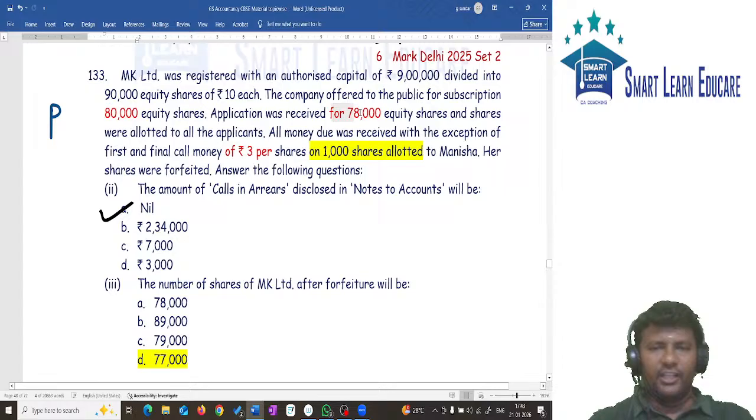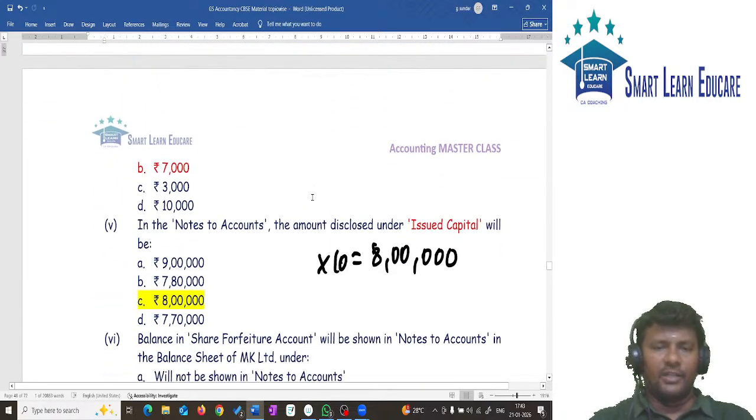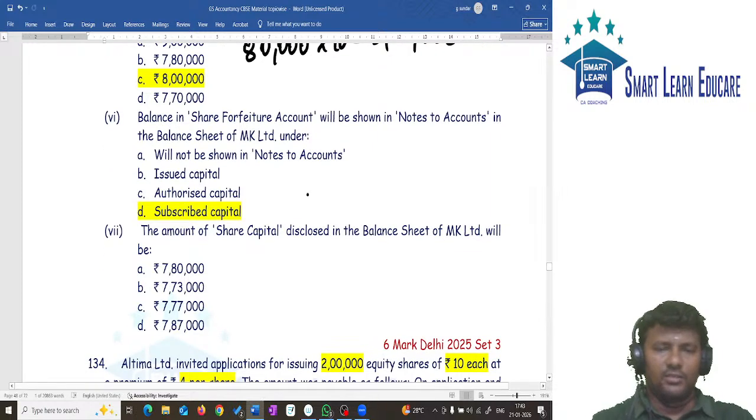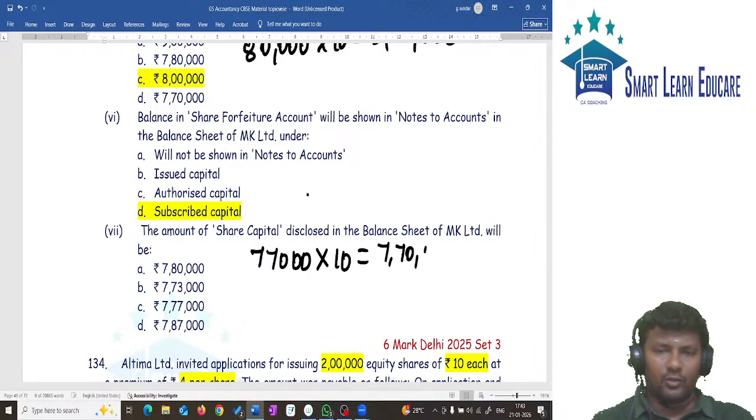So total 78,000 shares. அதில் 1000 ஷேர்ஸ்க்கு we have not received the money. அப்போ what is the amount on which money is received? 77,000 ஷேர்ஸ்க்கு we received the money. 77,000 into 10, 7 lakhs and 70,000.